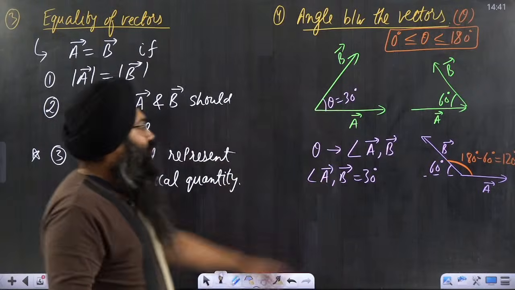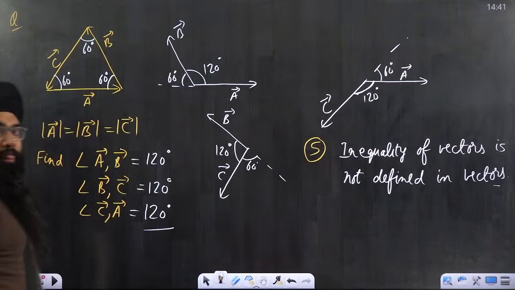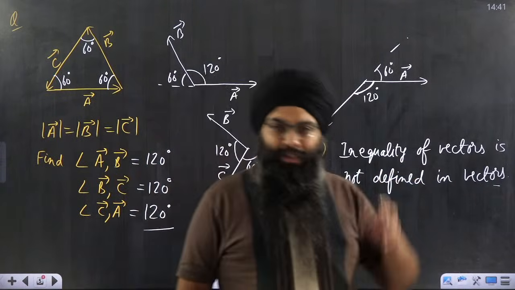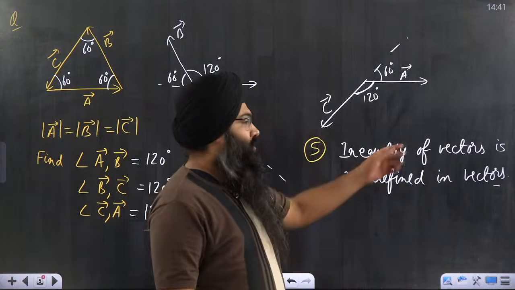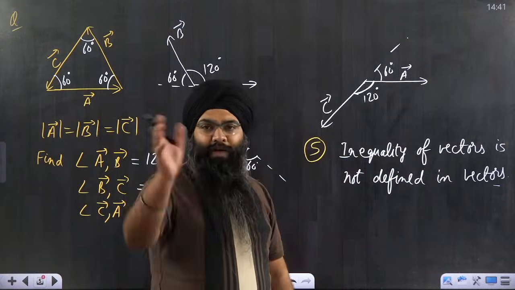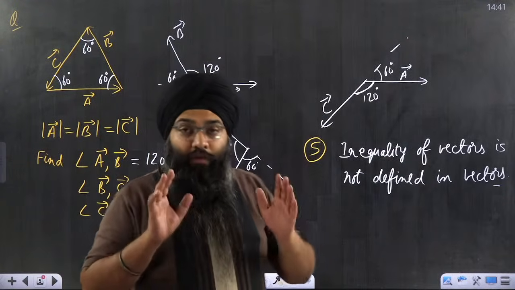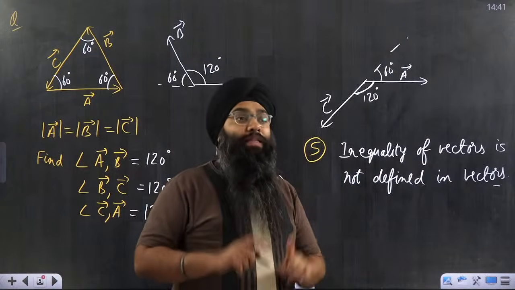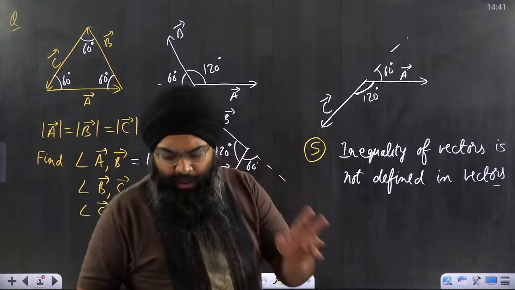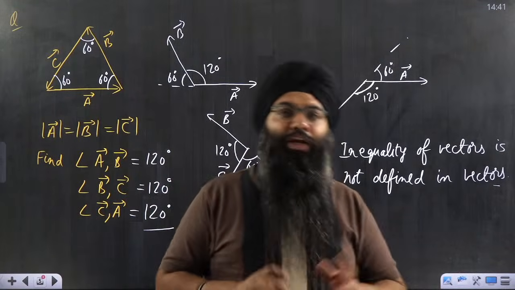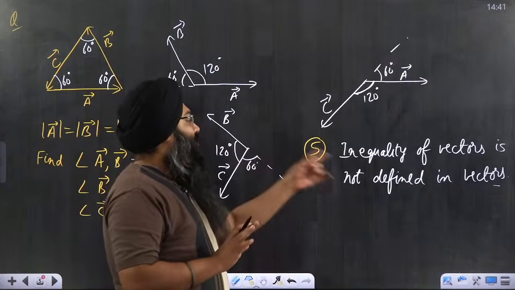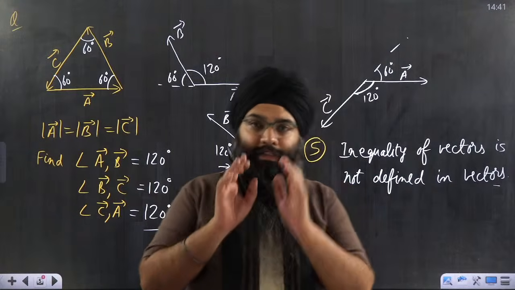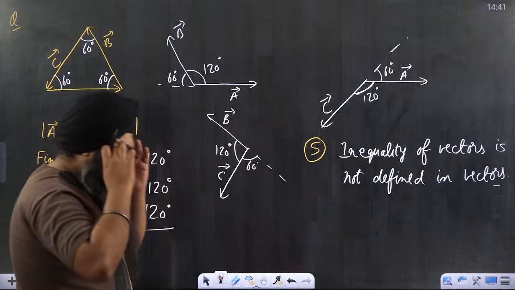And I gave some examples also to make you understand this particular concept. And the last point, on which many people make a mistake: they compare vectors. Not just students, some teachers also compare vectors. That A vector is more than B vector or B vector is more than A vector. Always remember, inequality is never defined for vectors. You can compare the magnitudes of the vectors. Magnitude of A vector can be more than the magnitude of B vector or less than the magnitude of B vector. That can be possible, but vector inequality is never defined. So I hope this particular concept is very much clear to you and it is ingrained into your mind.